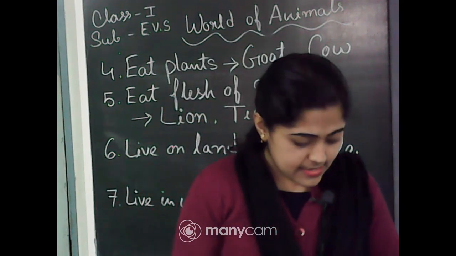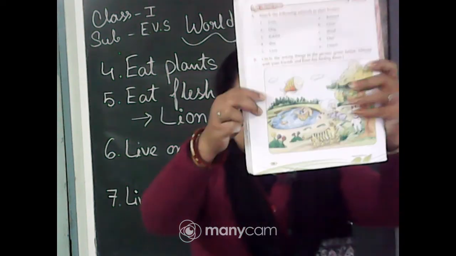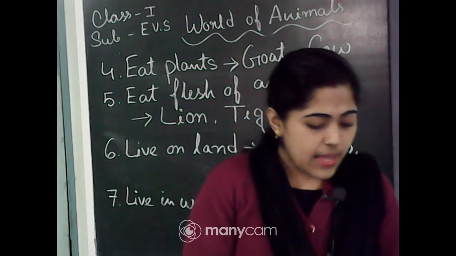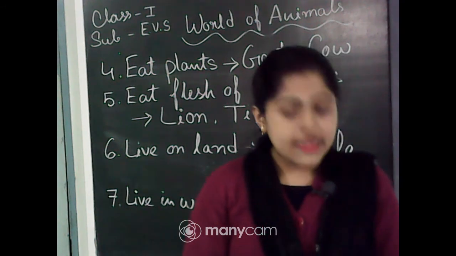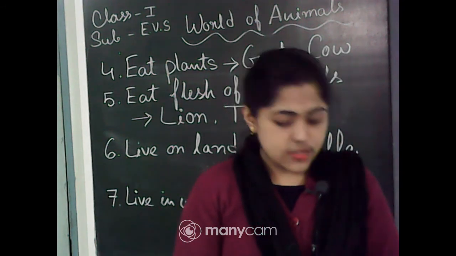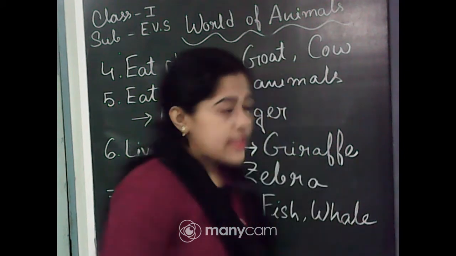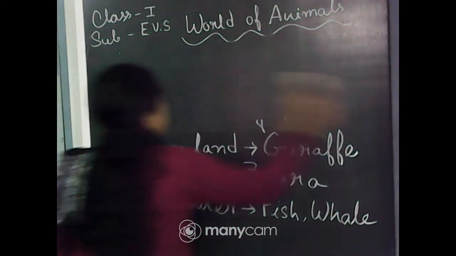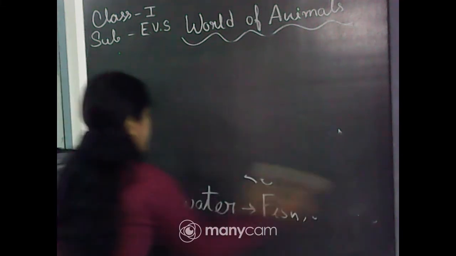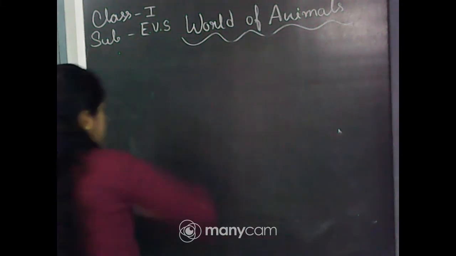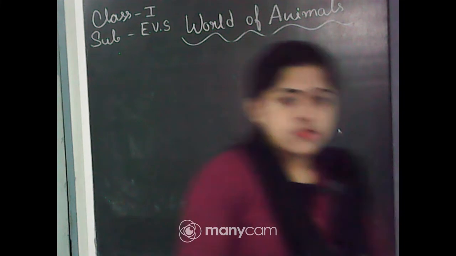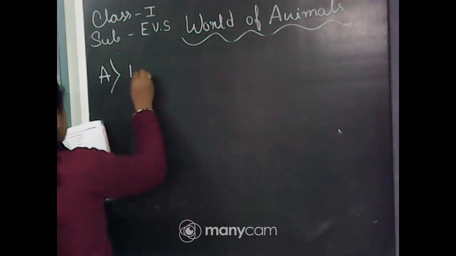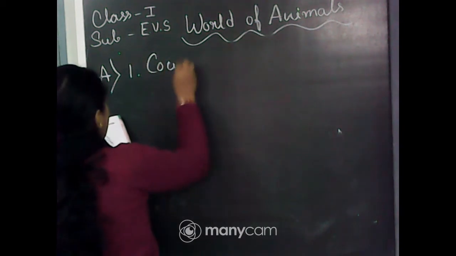Next, you can see page number 78, this is your doing time also. You have to match the following animals to their homes. So you have to match those animals with their homes. So let's see where it is. Question A, question 1, cow.